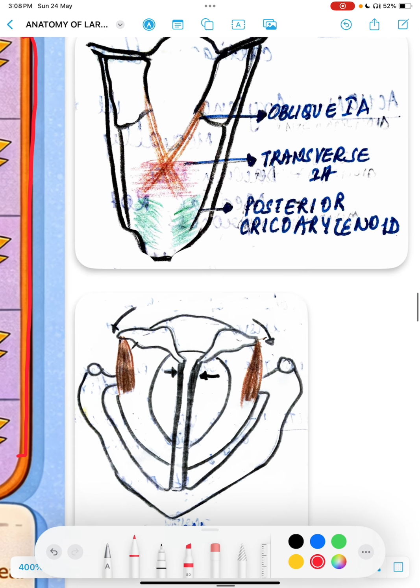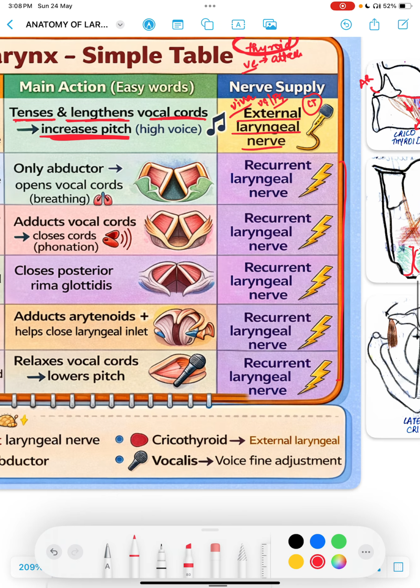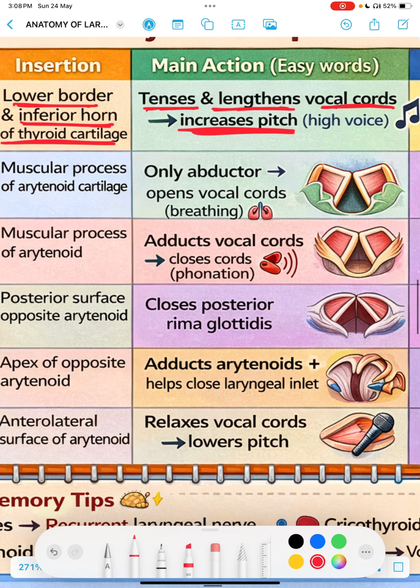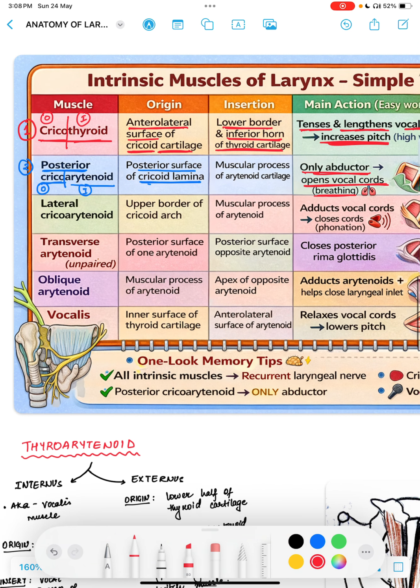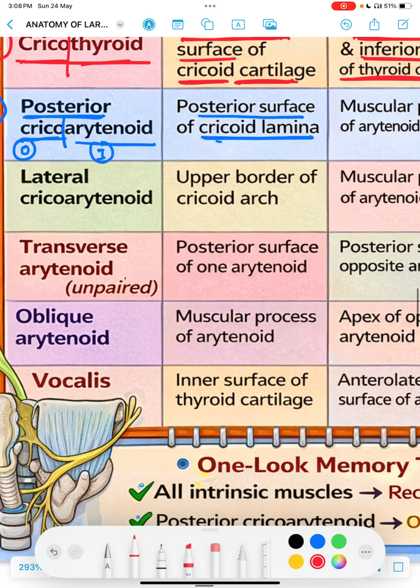You can see this diagram over here. Posterior cricoarytenoid. This is the lamella, posterior lamella that I have been talking about. Okay, only abductor of vocal cord, which means opening of the vocal cords, which will help in breathing. Okay, and it is supplied by recurrent laryngeal nerve. Okay, now the next muscle.